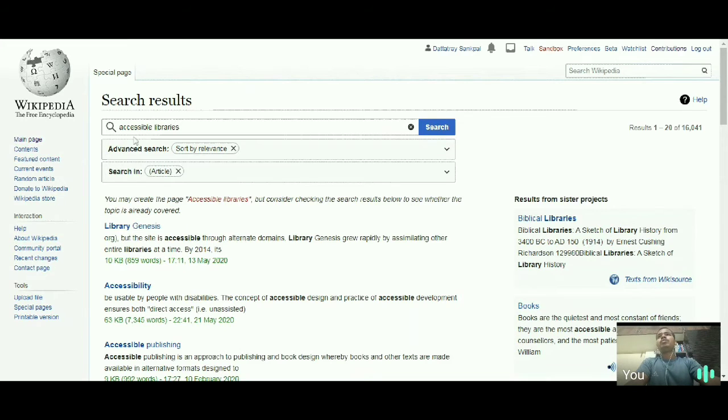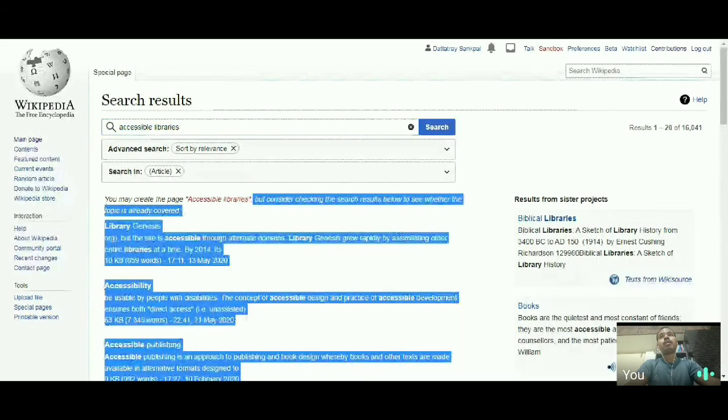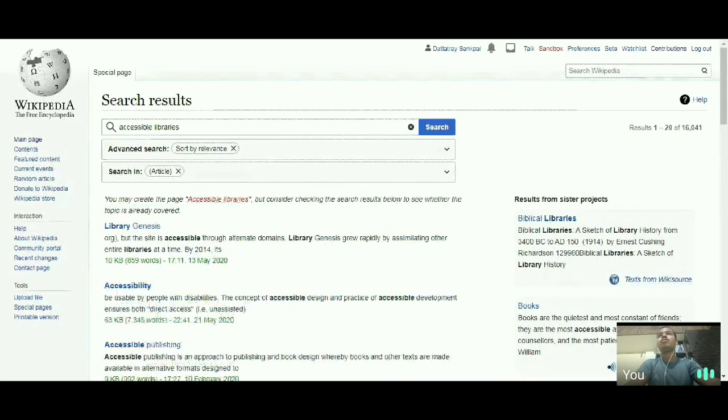But for this term, accessible library, there is no article on Wikipedia. Let it be. But that is where you will come to know that you may create a page called accessible library. It is not there. You can create one on that. So Wikipedia is appealing to all of us to make the encyclopedia complete. If something is not there, you can create the page.